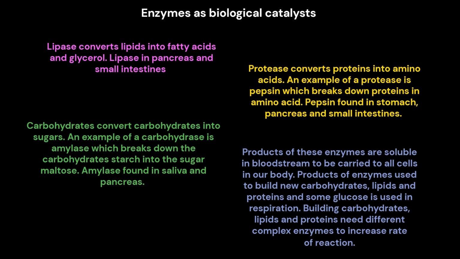Products of enzymes are used to build new carbohydrates, lipids, and proteins, and some glucose is used in respiration. Building carbohydrates, lipids, and proteins needs different complex enzymes to increase the rate of reaction.